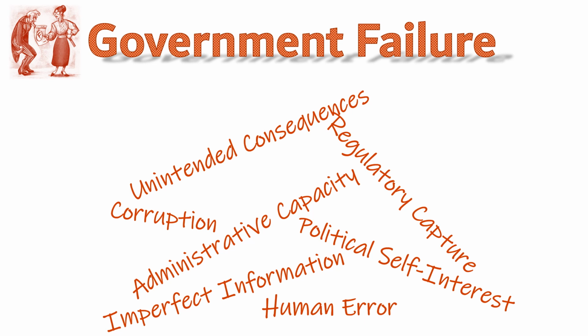Externalities are an example of market failure. They're instances where the market is not able to reach an efficient equilibrium on its own. But unfortunately, just like markets, the government is not immune from failure to produce the best outcomes. Human error, imperfect information, political self-interest, limits on administrative capacity, and corruption are all sources of government failure. Plus, the government is sometimes overly influenced by the firms they're meant to regulate, or the regulations the government imposes have unforeseen and unintended consequences that are worse than the original problem.